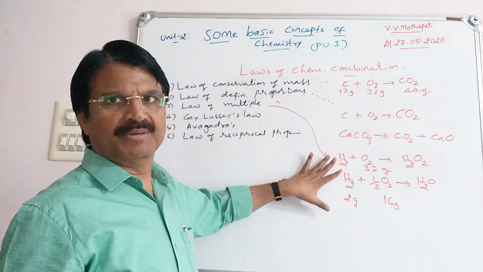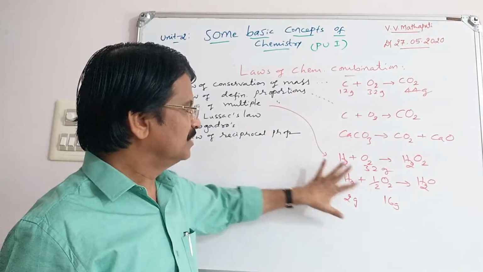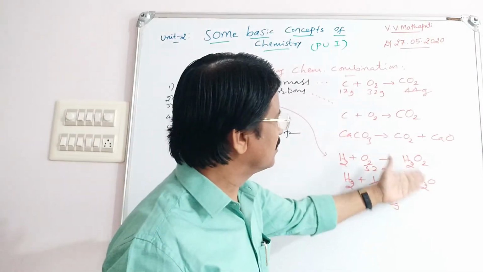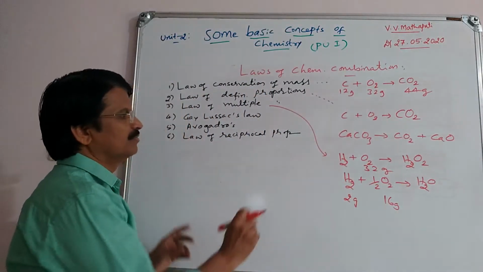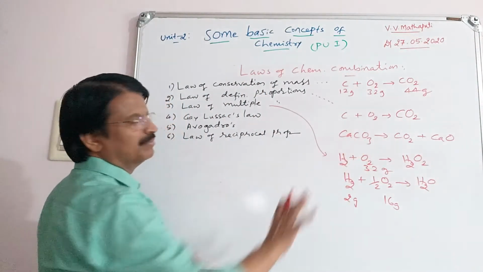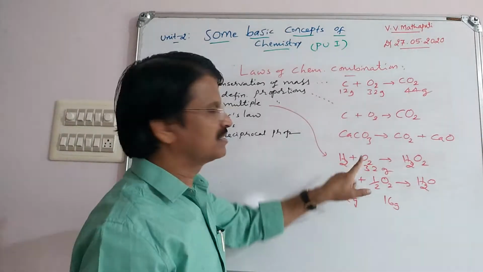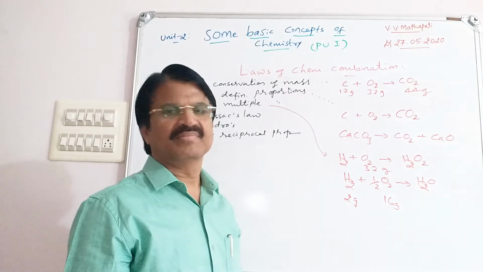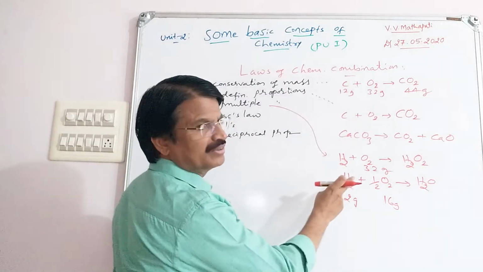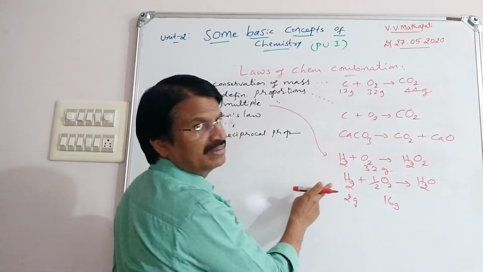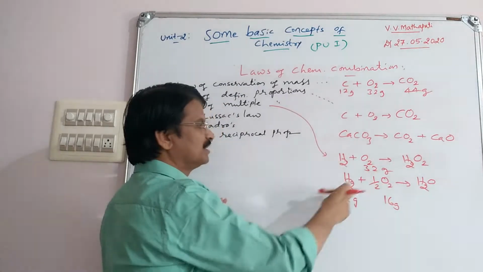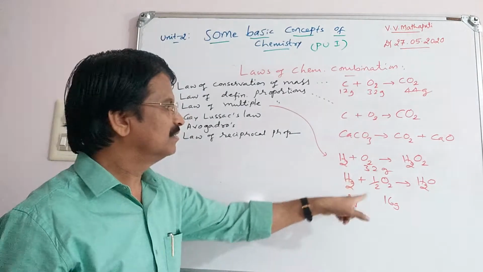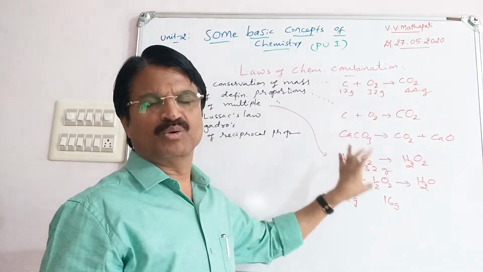Fixed mass of one element combines with different masses of the other element. They can give different compounds. Means when two elements combine to give different compounds, the masses of the element which combine with a fixed mass of the other element bear a simple whole number ratio.